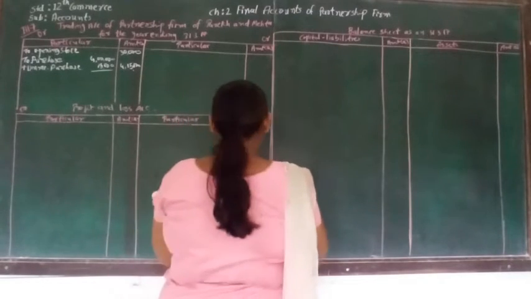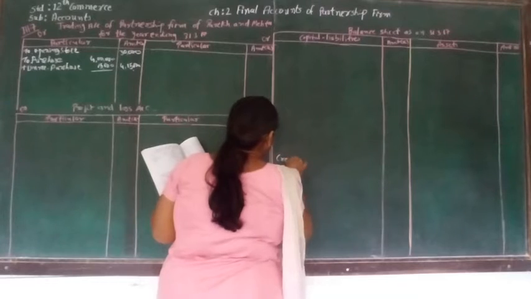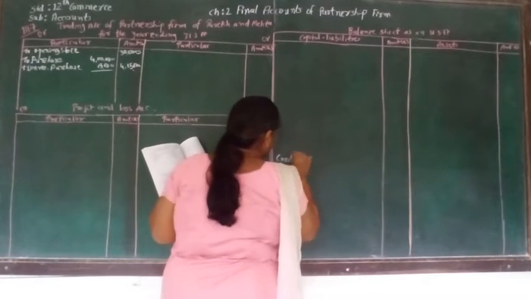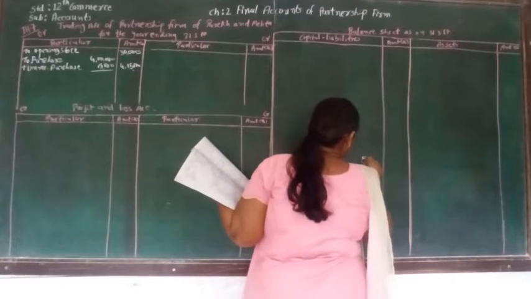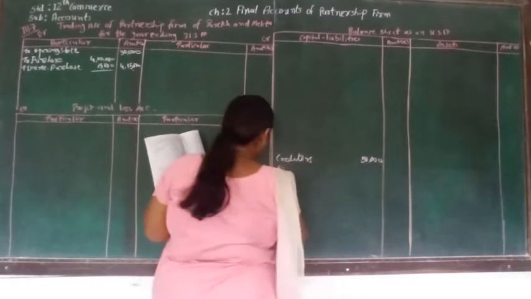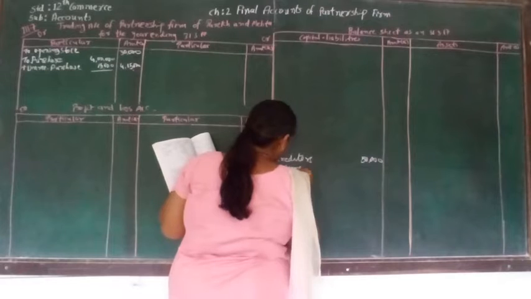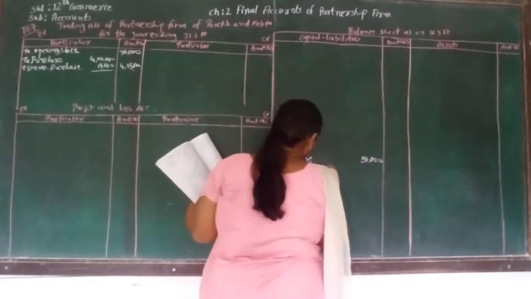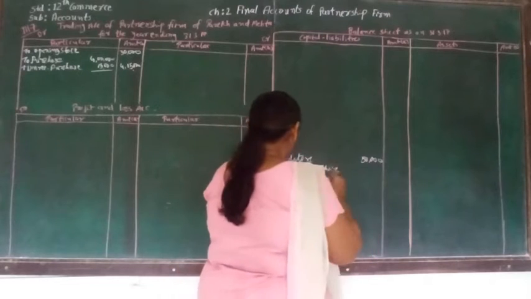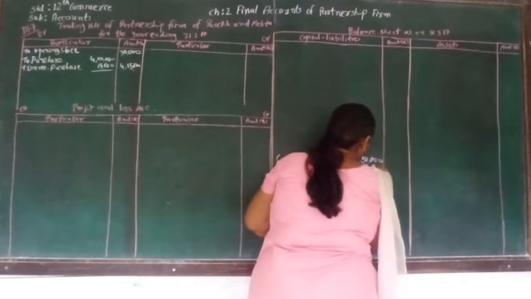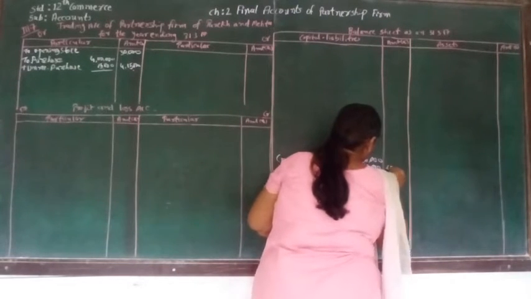So creditors is of rupees 50,000 plus unrecorded purchase, that is 15,000. So that we are going to add in that, and total will be 65,000.